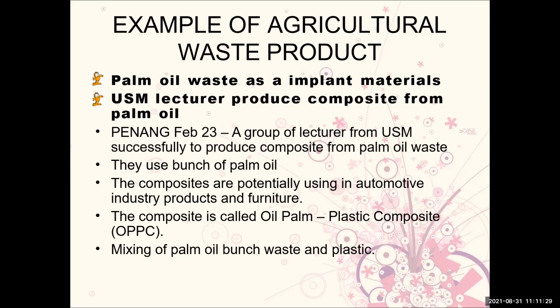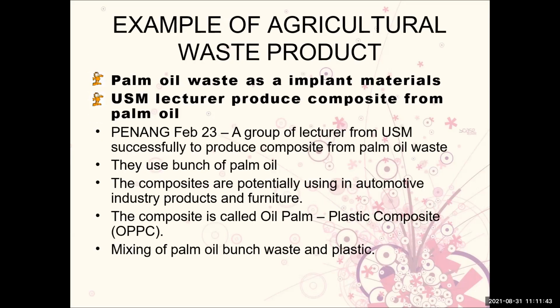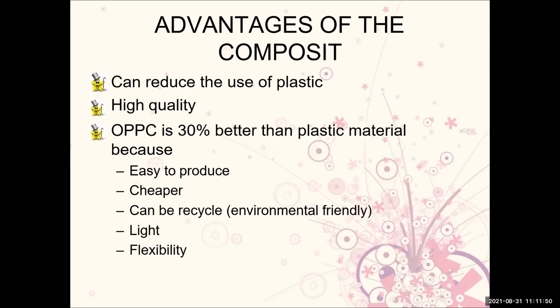and then the mixing of palm oil bunch waste and plastic. The example of the agricultural waste product. And the advantage of the composite is that it can reduce the use of plastic, high quality, and the wood palm plastic composite is 30% better than the plastic material because it is easy to produce, cheaper, can be recycled, light and flexible.